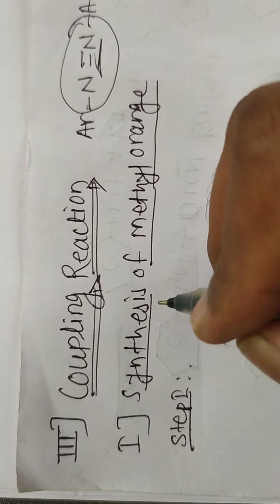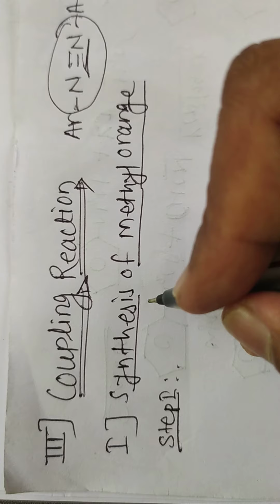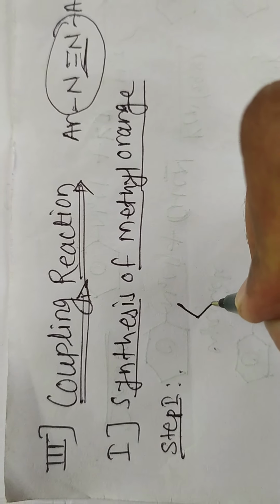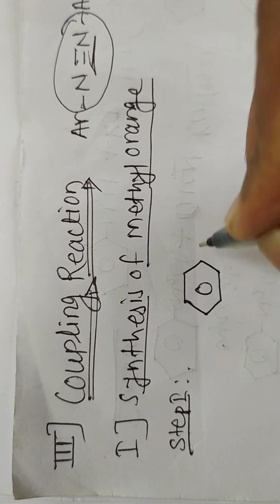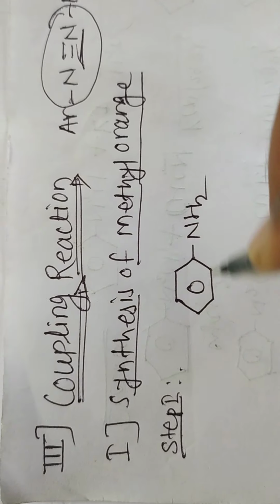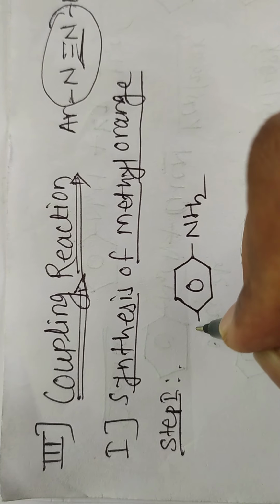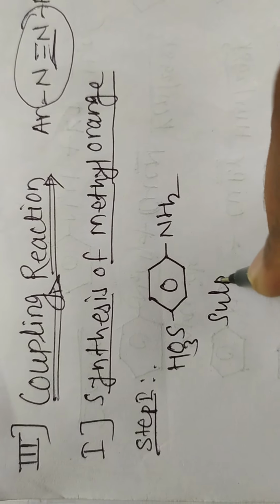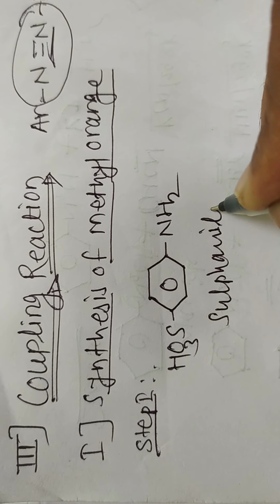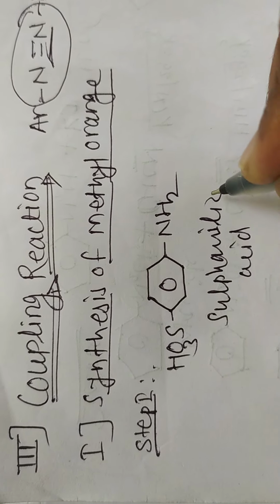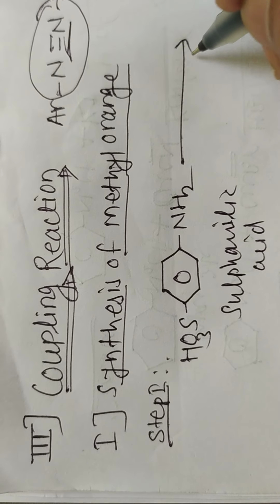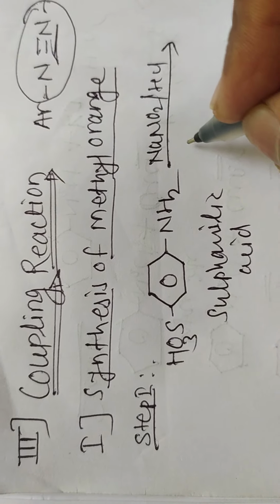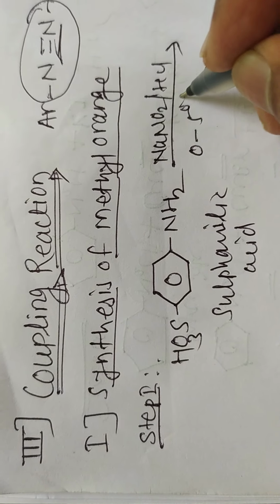In the first step, formation of diazonium salt takes place from sulfanilic acid. Suppose this is a sulfanilic acid, SO3H. This sulfanilic acid undergoes diazotization in presence of NaNO2, HCl at 0 to 5 degrees Celsius.